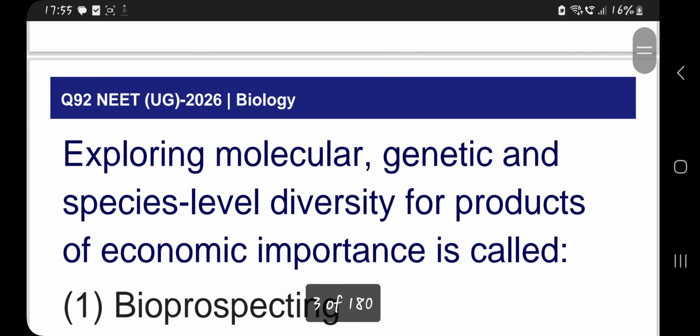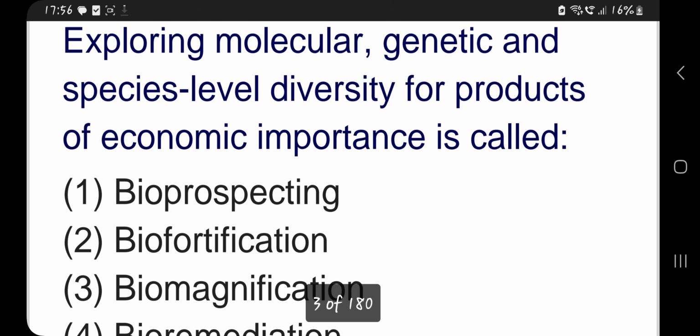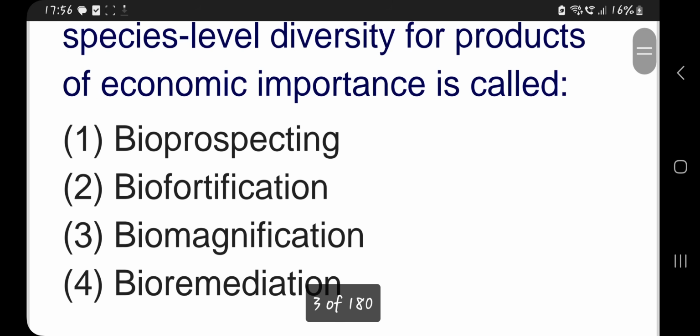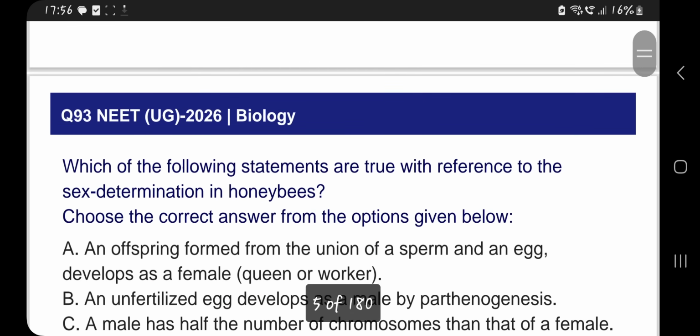The next question is: exploring molecular, genetic and species level diversity for products of economic importance is called as? The right answer is bioprospecting. Biofortification is addition of nutrients into already existing food. Biomagnification is accumulation of non-biodegradable substances in the higher trophic levels. Bioremediation is a remedy for pollution. So the right answer for this is bioprospecting.